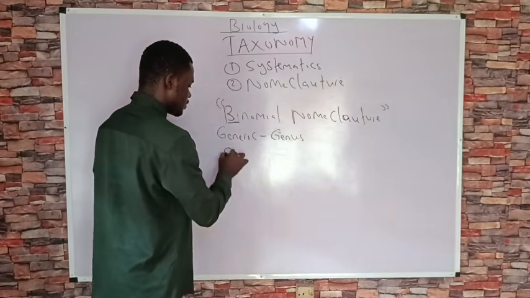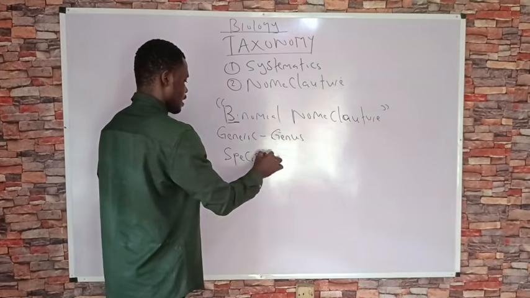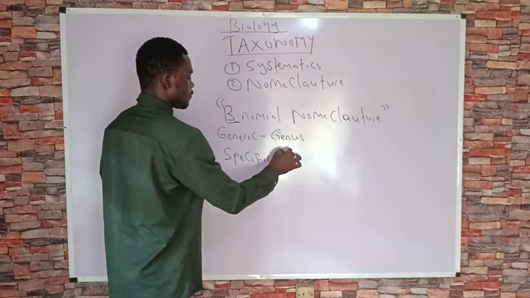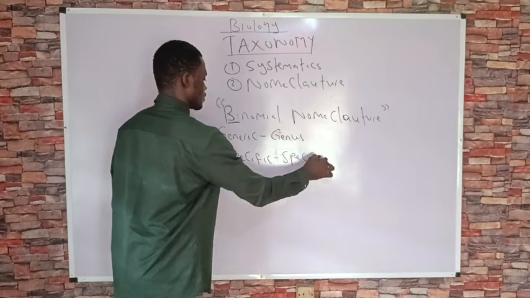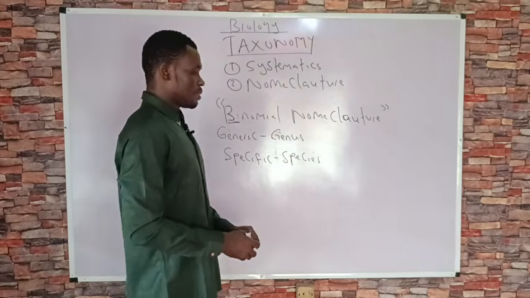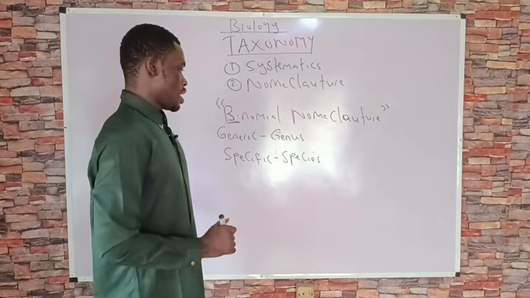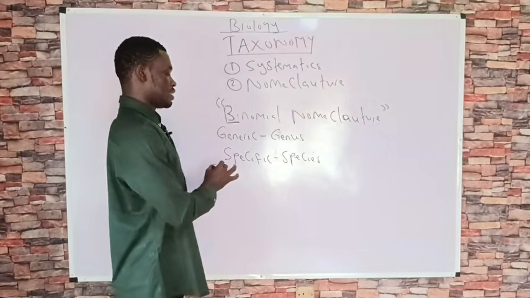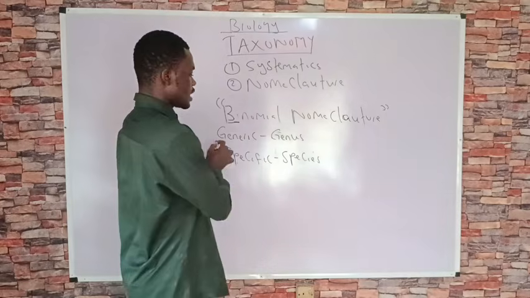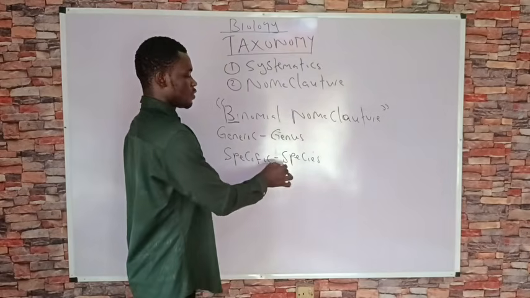The other name is known as the specific name, and the specific name comes from the species. So we have two names that make up the binomial nomenclature of every single organism: the generic name, which comes from the genus, and the specific name, which comes from the species.